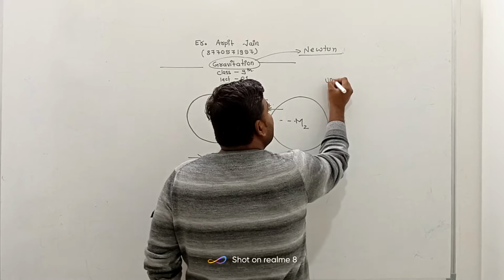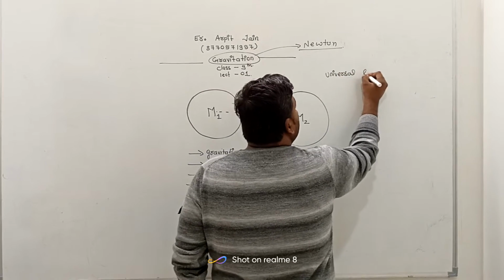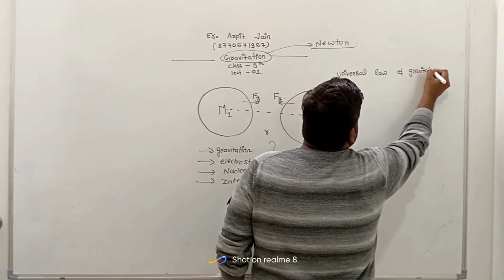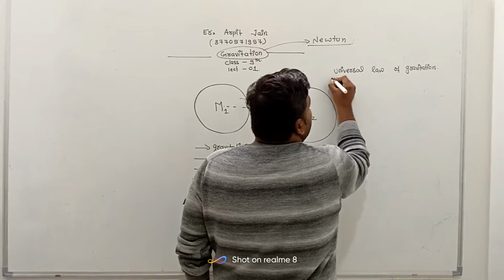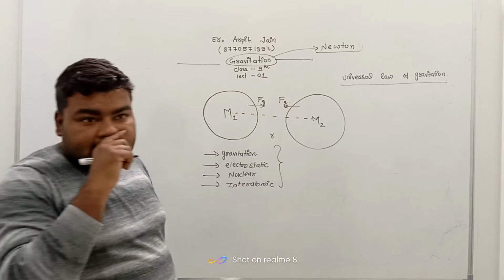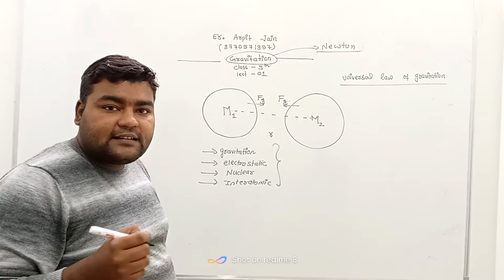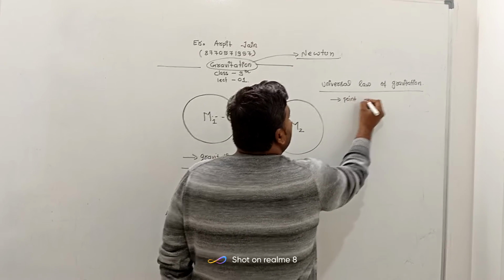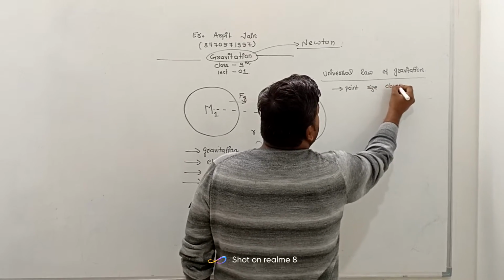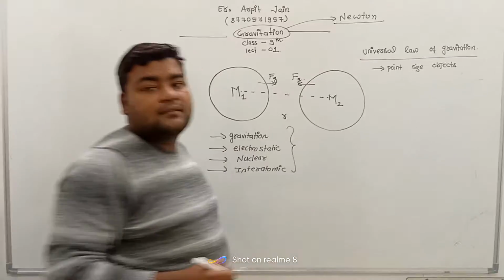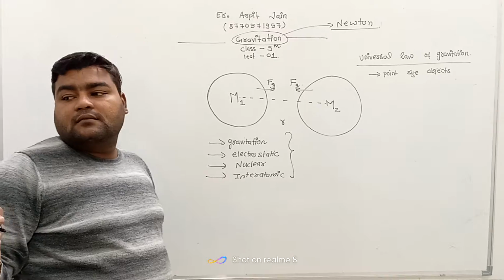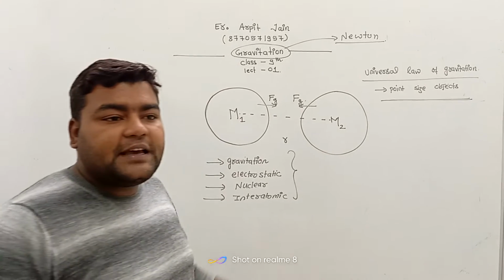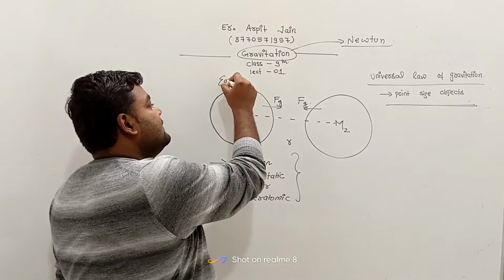So starting, universal law of gravitation. Now, according to this law, there are some assumptions which Newton has considered. First assumption is that it is applicable only for point objects, point size objects. Now, in nature, we don't have point size objects. We have heavy objects like earth, sun.